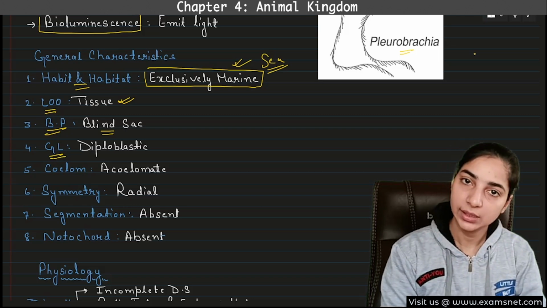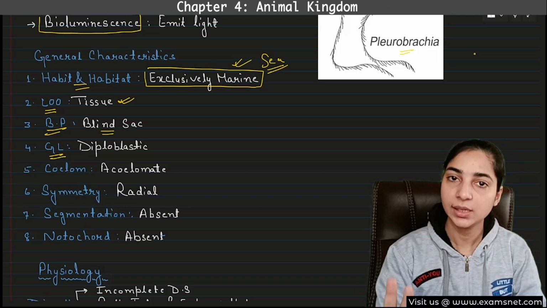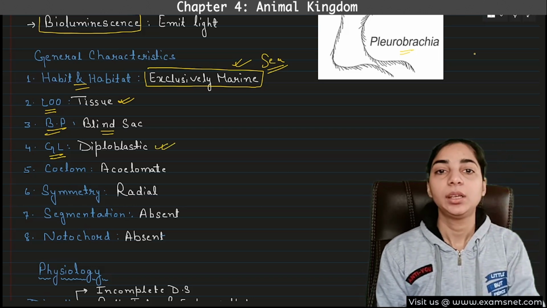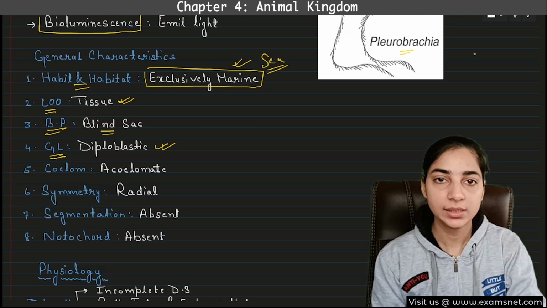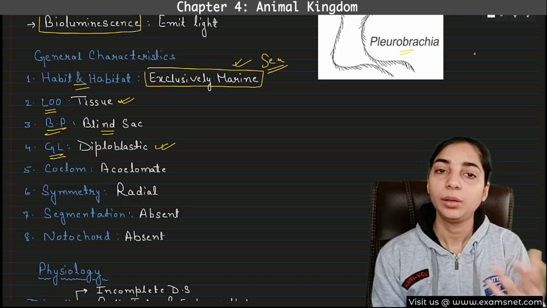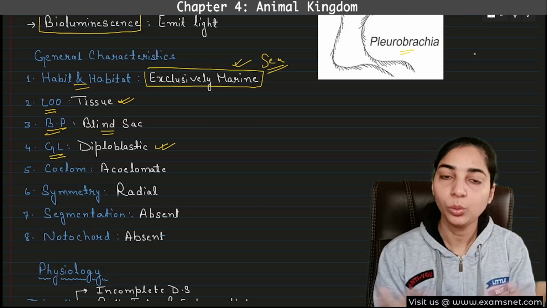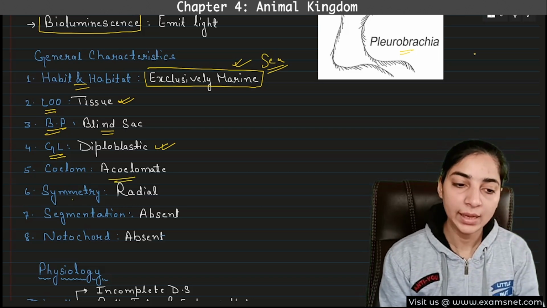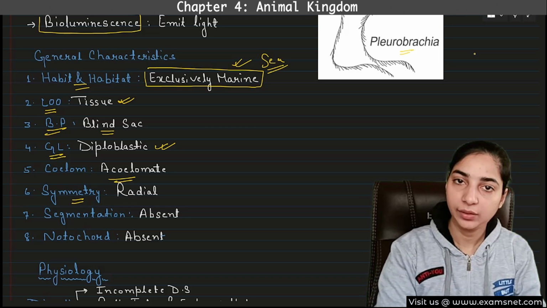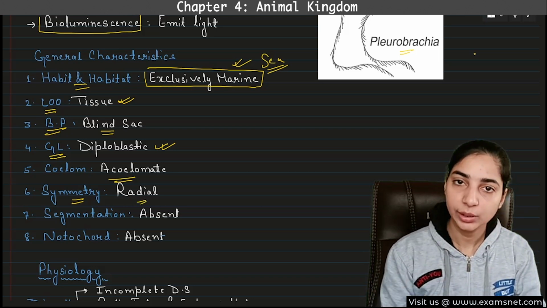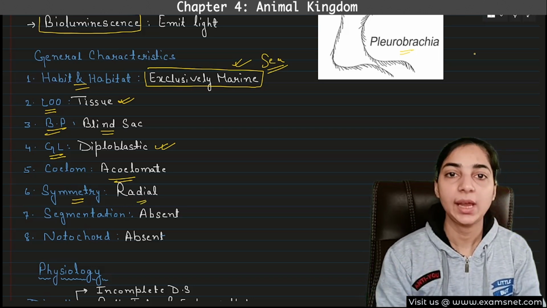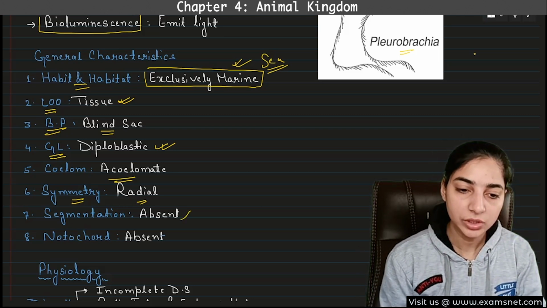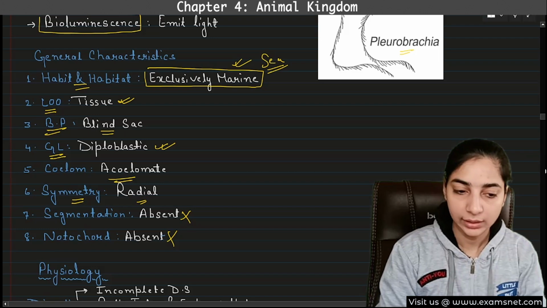Okay. Then what about the germ layers? Same as the coelenterates, diploblastic. That means they have only two germ layers, the ectoderm and the endoderm. And since they have only two layers, they do not have mesoderm. So because of the absence of the mesoderm, no coelom will be formed, right? So they will be acoelomate again. And what is symmetry? Same as the coelenterates, radial symmetry. Radial symmetry is found in coelenterates, ctenophores, and the adult echinoderms. So this you have to remember. Then segmentation and notochord both will be absent, right?